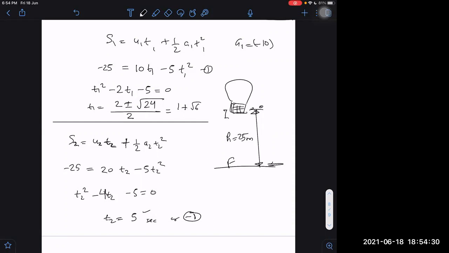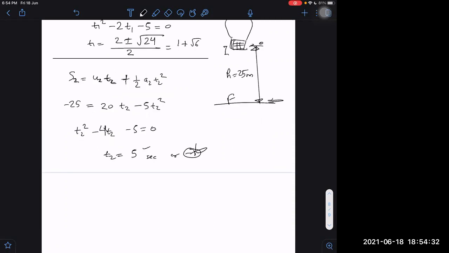This we can neglect. Similarly for S3, S3 is equal to 0 into T3 minus half g t square, so minus 5 into T3 square. So T3 is equal to root 5 seconds.